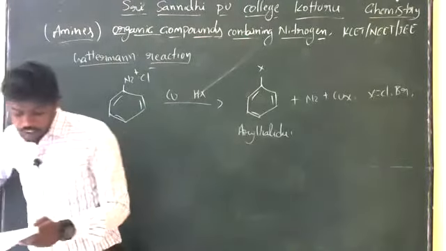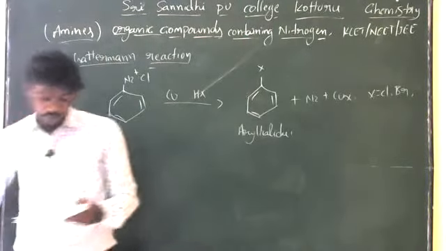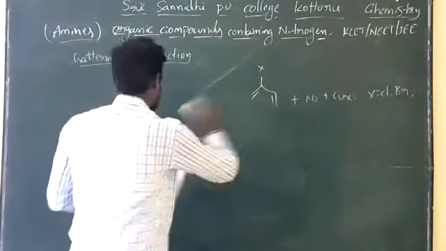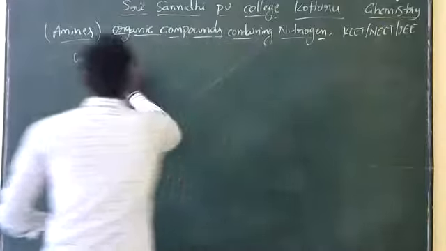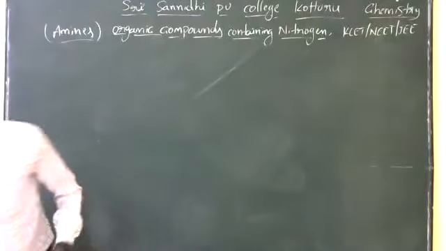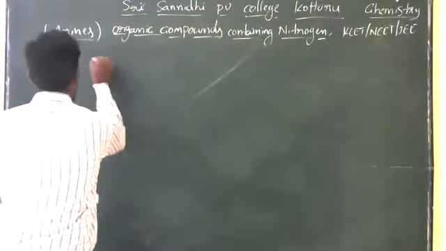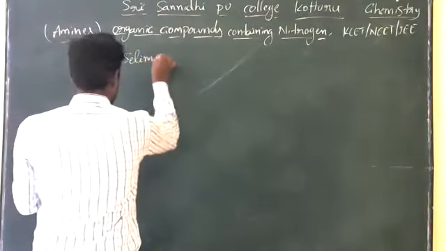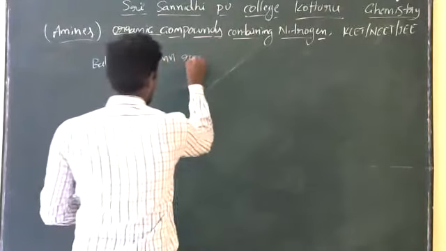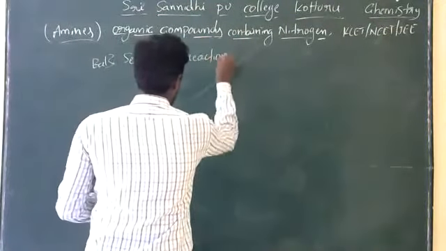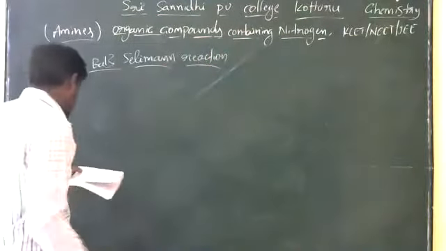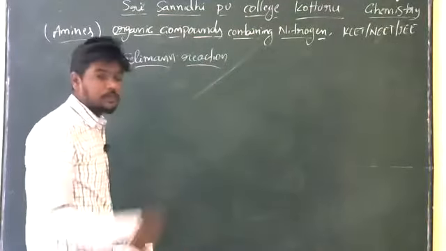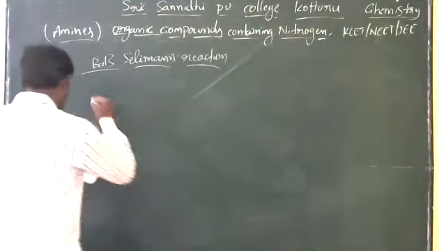And also the next one is Balz-Schiemann's reaction. Here it produces fluorobenzene.